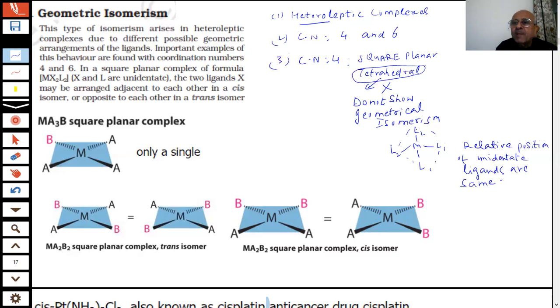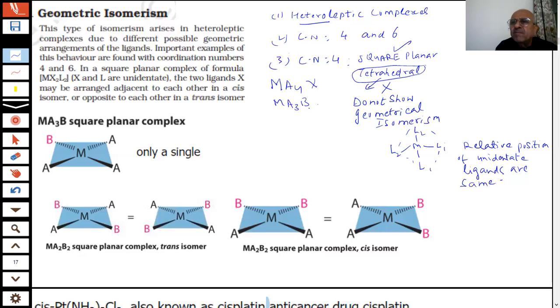This question has been asked in the paper. The only one left is square planar for coordination number 4, and square planar can show it. Now, this is my metal and you have A4. A4 means all ligands are the same, so nothing, because this has to be heteroleptic. Now, if I say A3 and one B, what will happen? Only one ligand is different. You can put B anywhere.